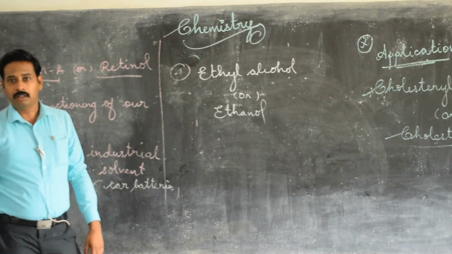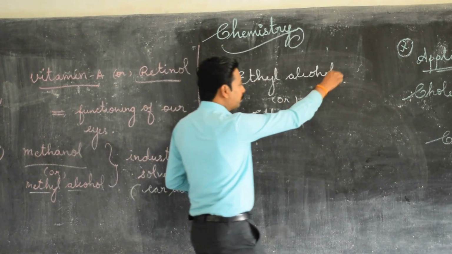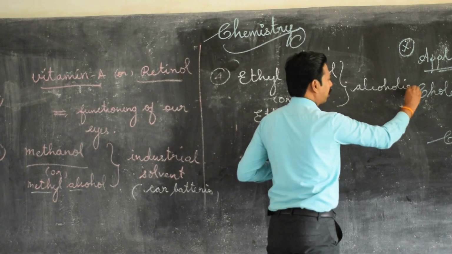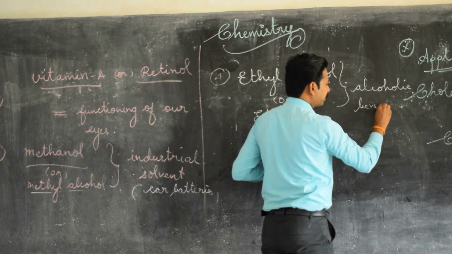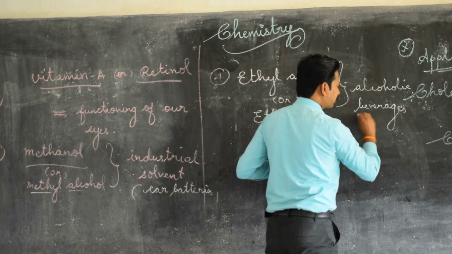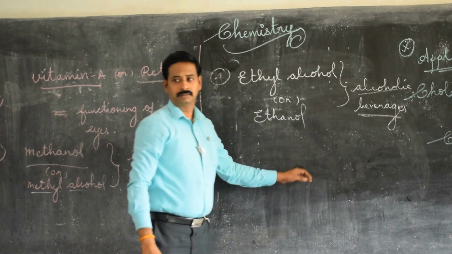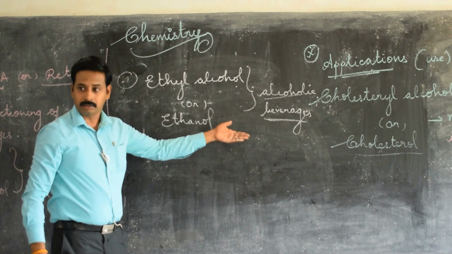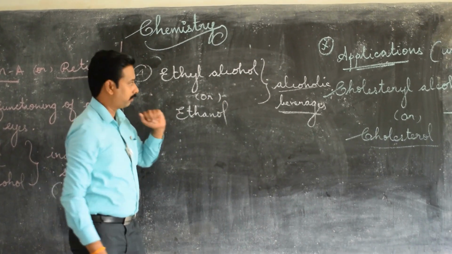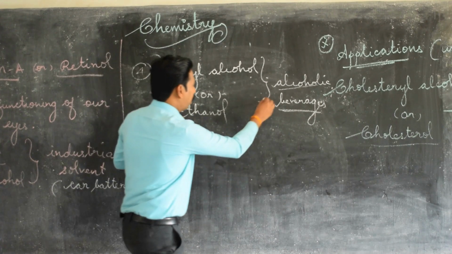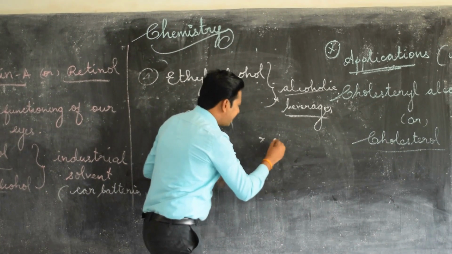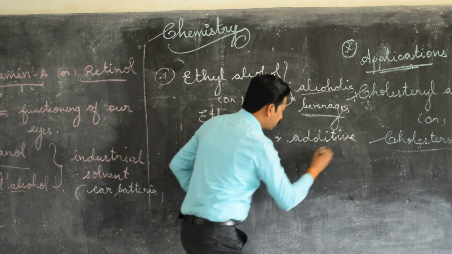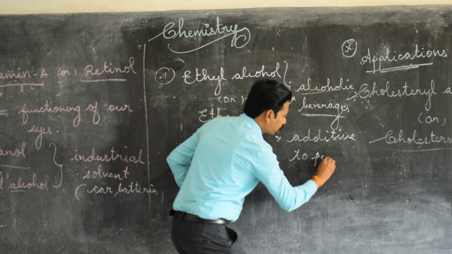Yes, ethyl alcohol or ethanol, which is used in alcoholic beverages. Beverages include wine, beer, etcetera. Right? So this ethyl alcohol is also used as an additive. Additive means what? Addition. Additive to petrol for automobiles.